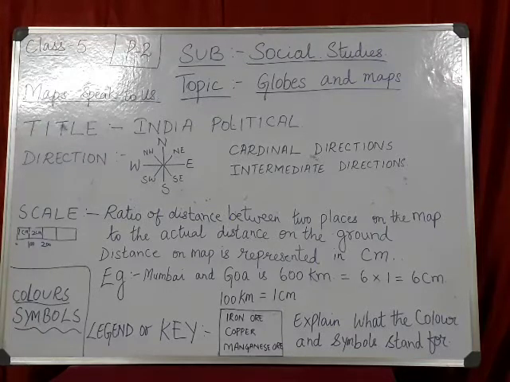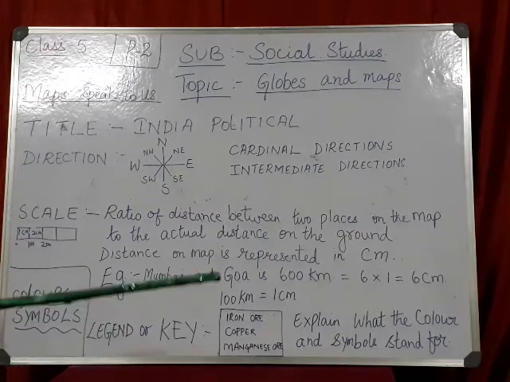Then we have key. Key of the map. Now keys are also known as legend. Now every map, if you see, turn to the previous page. Yes. Now if you see there, you have a physical map. Now on the physical map, go towards the south. Yes, in the corner there, you have a legend like this.